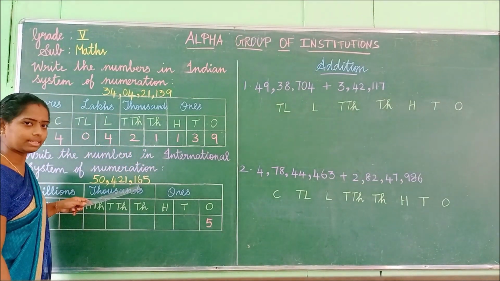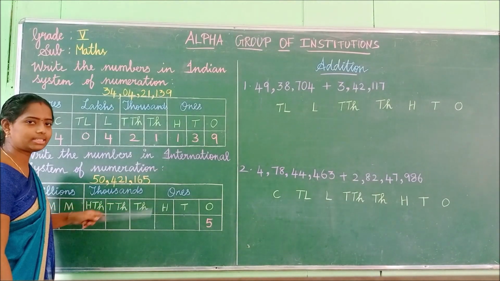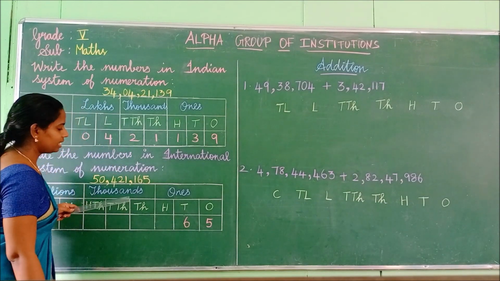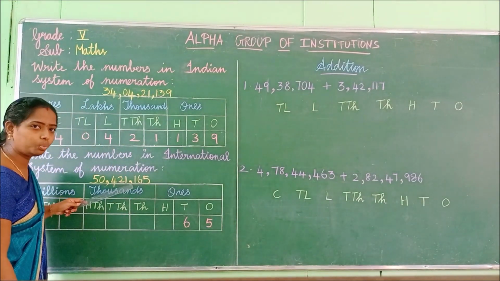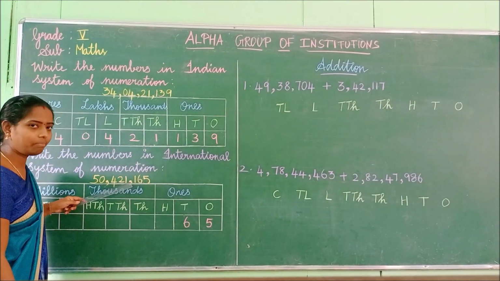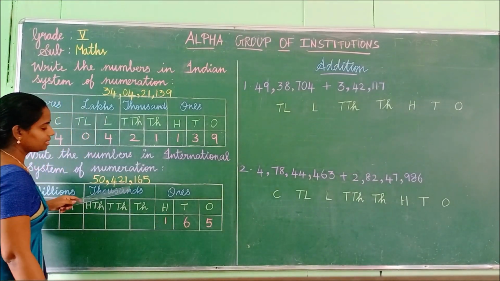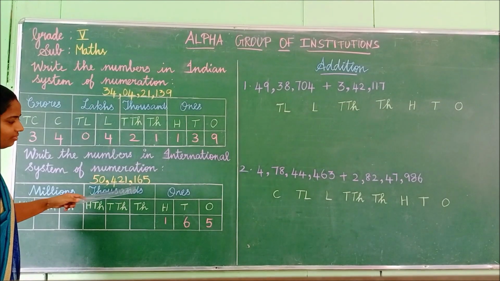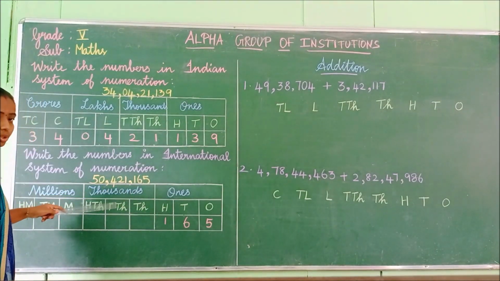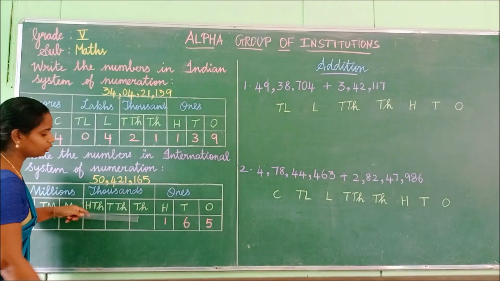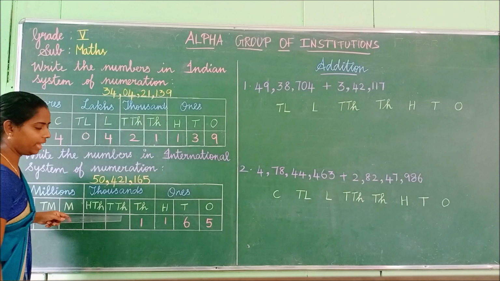And what's the number next? 6. It is in the tens place. So you have to place the number 6 to tens. And then what is the number here? 1. We have to place the number 1 to hundreds place. And then see, we have to move towards left, isn't it? We have completed the ones and we will move to the thousands. Okay, see, what is the number here, children? 1. Okay, we have to move this 1 to the thousands place.